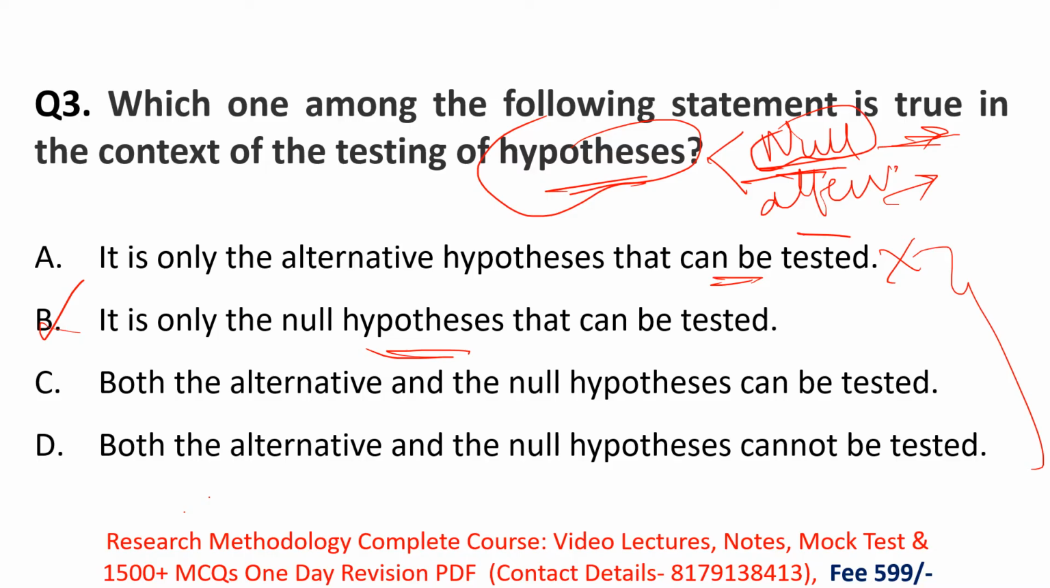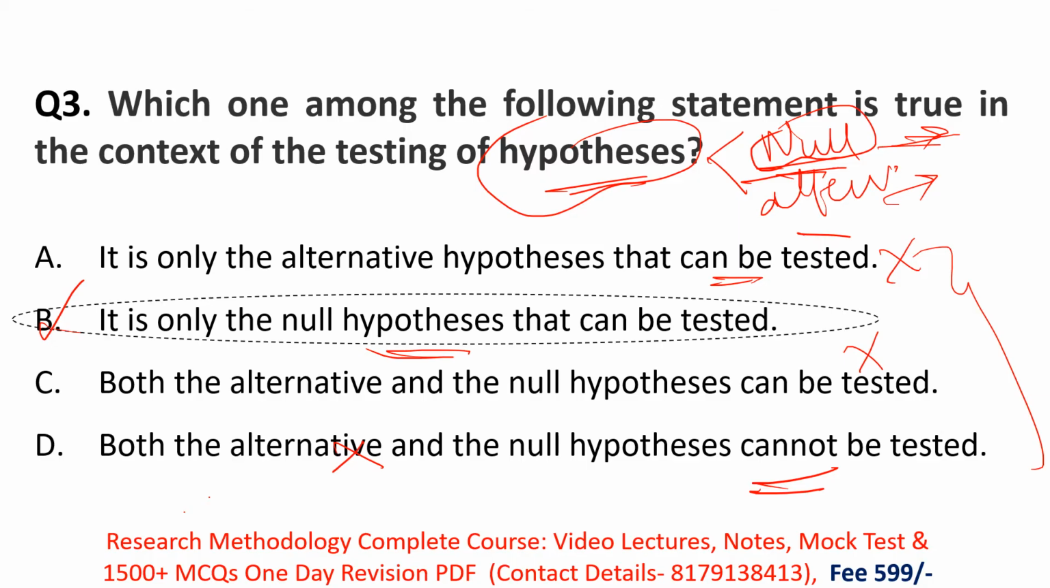Both alternative and null can be tested? No, you cannot test both simultaneously. This is obviously an incorrect option. So for this question, option B is the right answer. It is only the null hypothesis that can be tested.